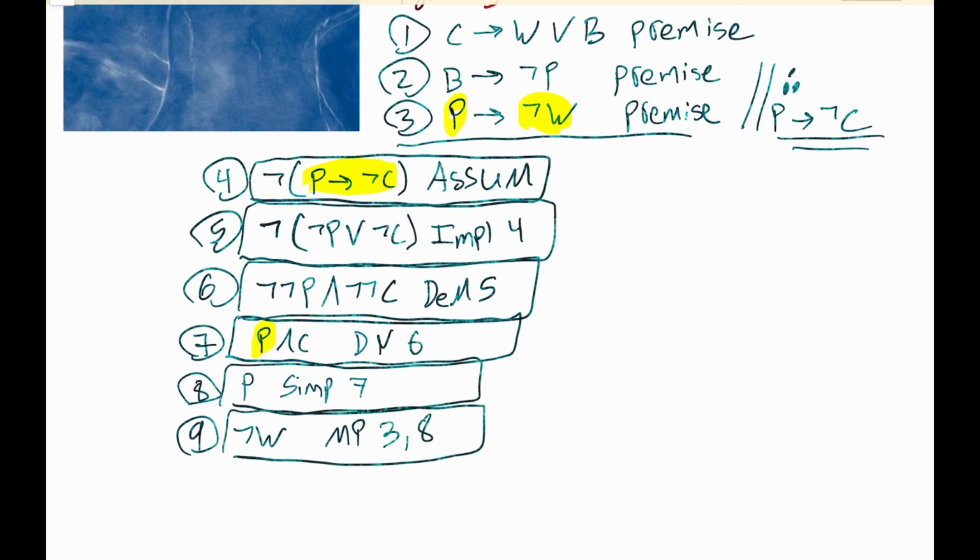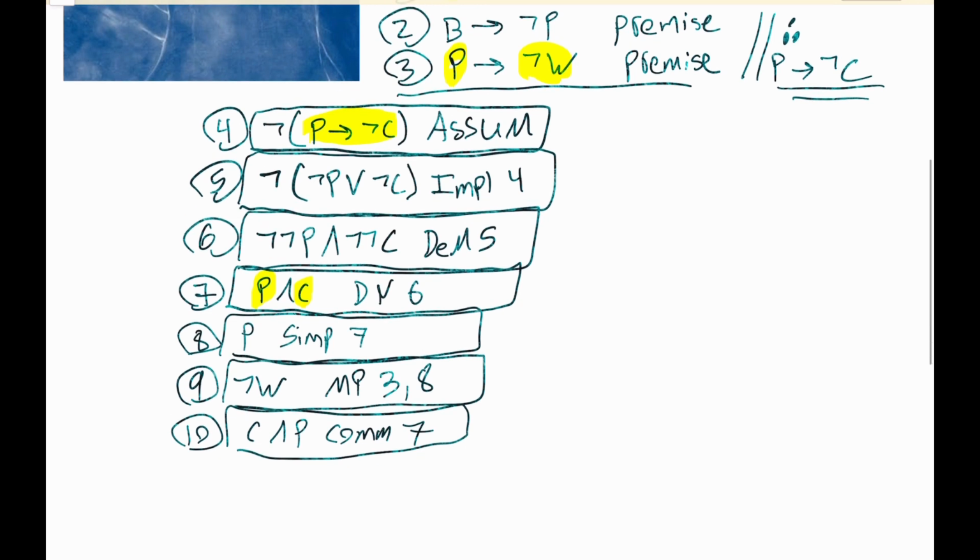Again, under quarantine. Moreover, notice that we have on line 7 the C, and C appears on the first line to this conditional. So we can get the modus ponens inference to get W or B. So let's be very careful here. For 10, let's first get C and P by the commutative rule with line 7, and then we'll simplify for 11 to get C, simplification 10.